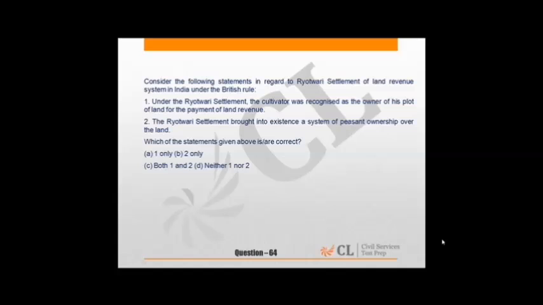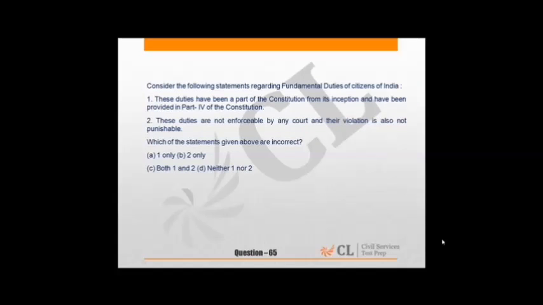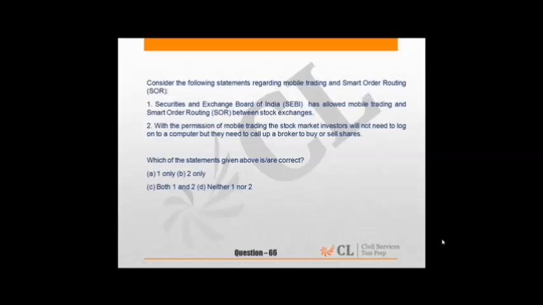64 is from again Rayatwadi settlement, land revenue system. 65 is fundamental duties, conceptual question. 66 is SEBI. So you should know what are the new areas in which the regulatory bodies of India like SEBI, IRDA are working, and what are the new things. So current based questions are of utmost importance in UPSC, so one should follow the business and economy updates thoroughly.